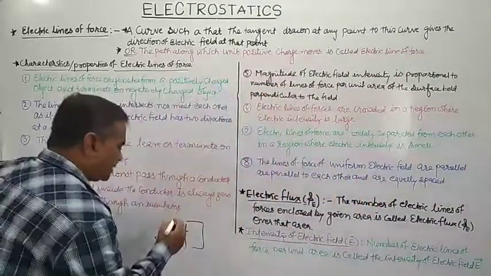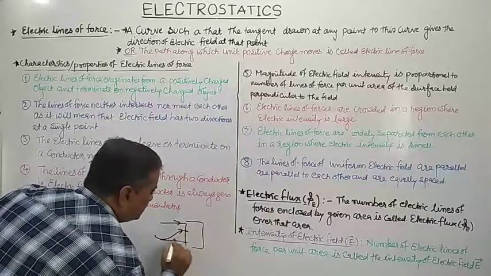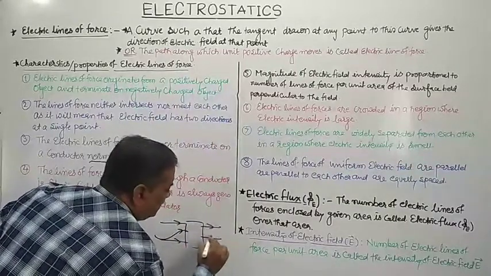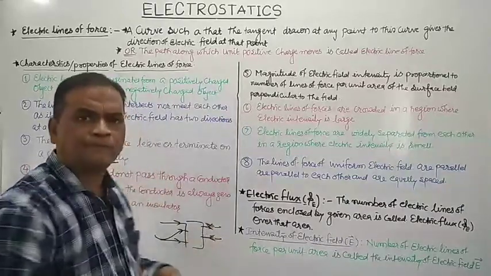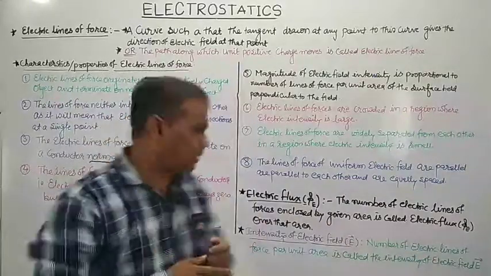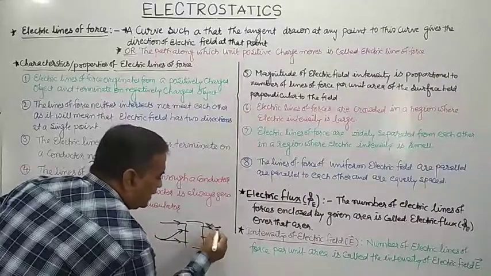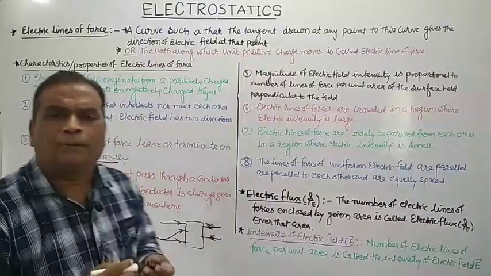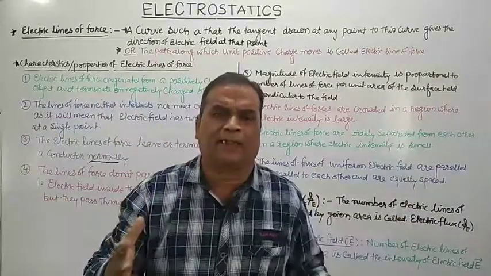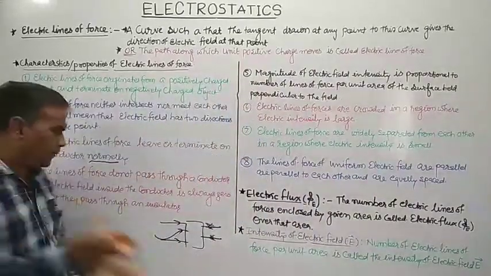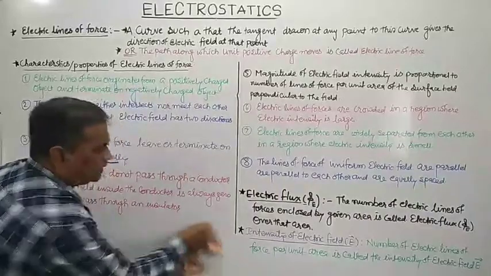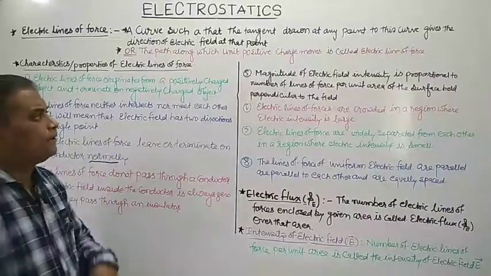In other words, electric lines of force do not pass through a conductor, that is, electric field inside the conductor is zero.